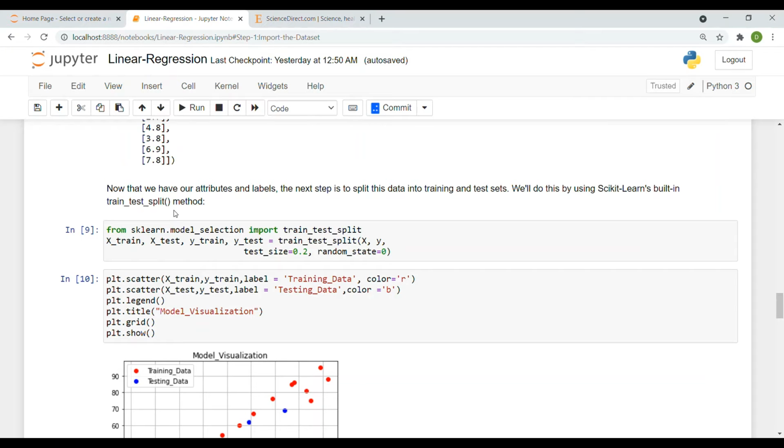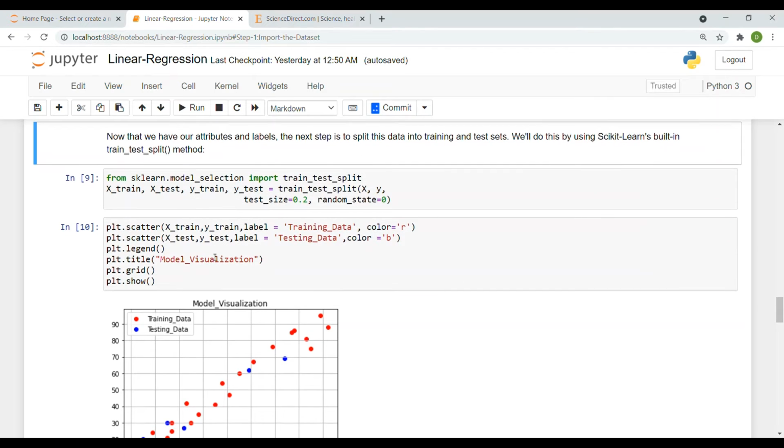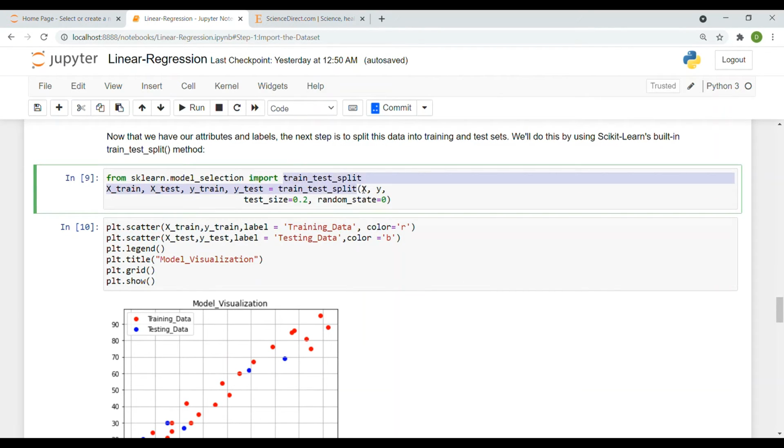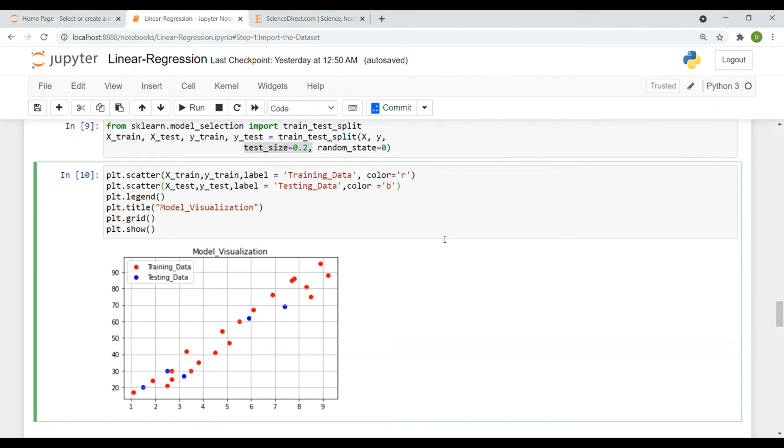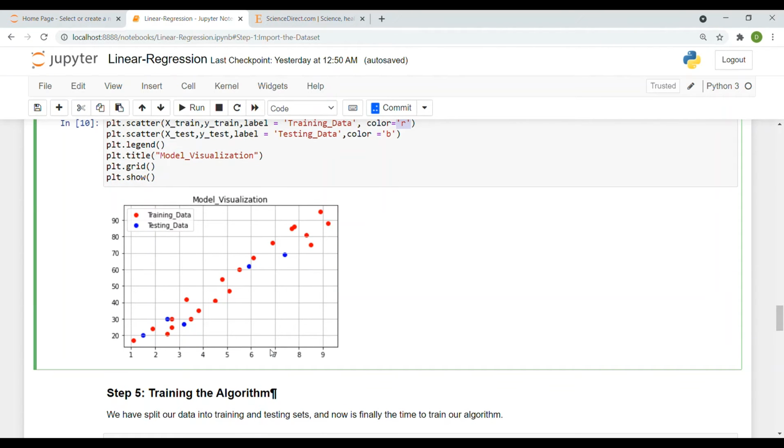The next step is to split the data into training and testing sets. We will do this by using the scikit-learn built-in method. So from scikit-learn model selection, I have imported train_test_split and given the test size 0.2. For visualization of the training data and testing data, I have used plt.scatter, where I have given different colors. For training data I have given the red color, as you can see in the graph, and for testing data I have given the blue color, which is visualized in the graph.